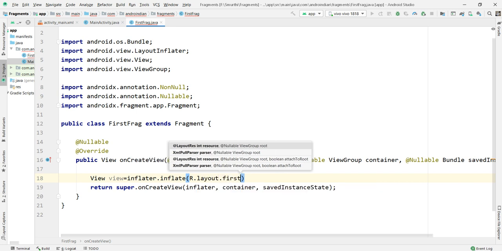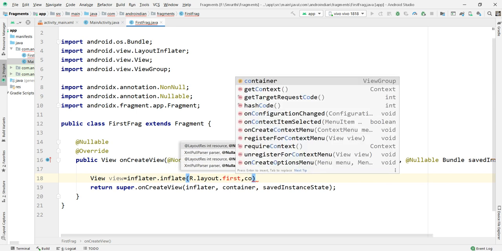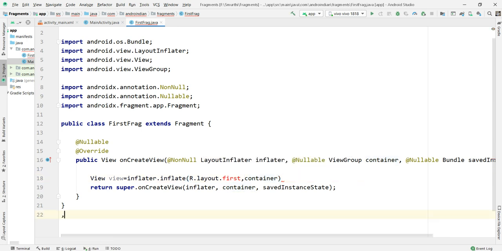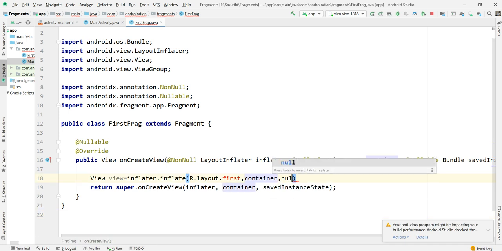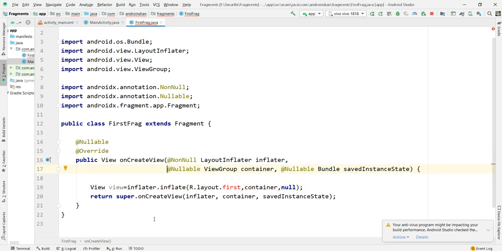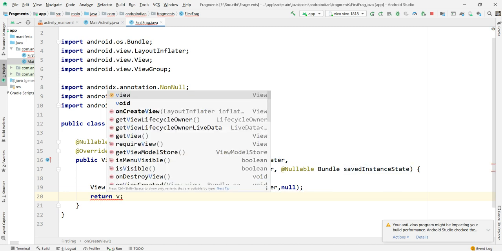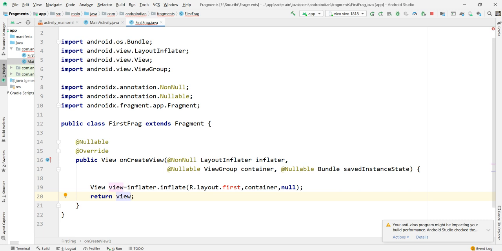I'm creating layout, comma, then from here the container. See, same as above, I'm writing it here. The second one is a ViewGroup, and the third here is always a null value. Attach to root is always null. This is the same as savedInstanceState. Whenever you give this, you can directly return it as a view, like this.